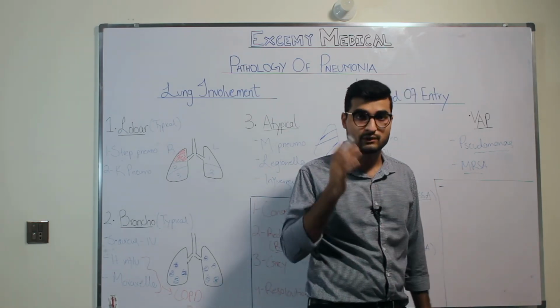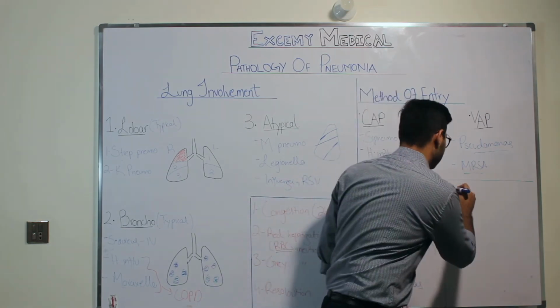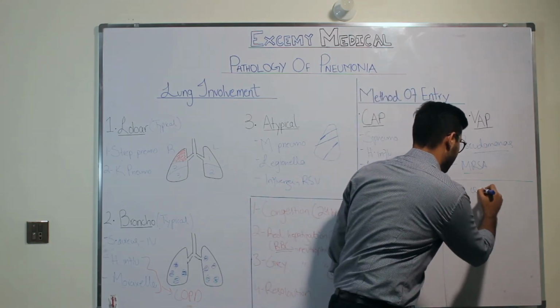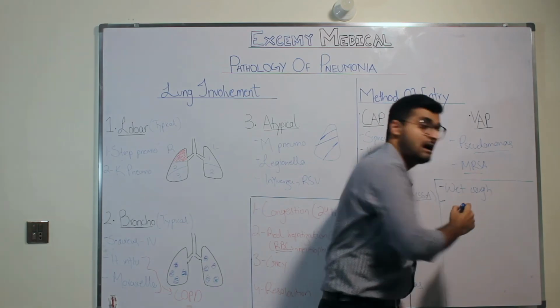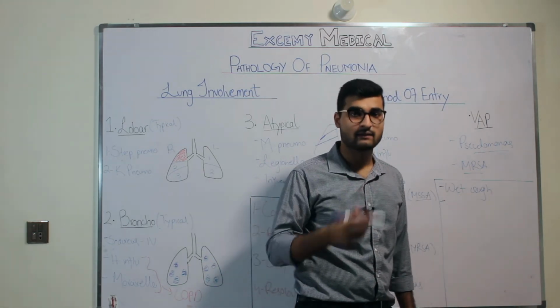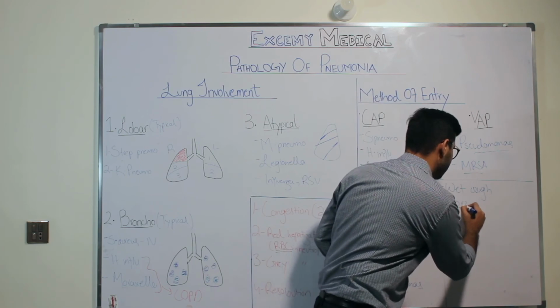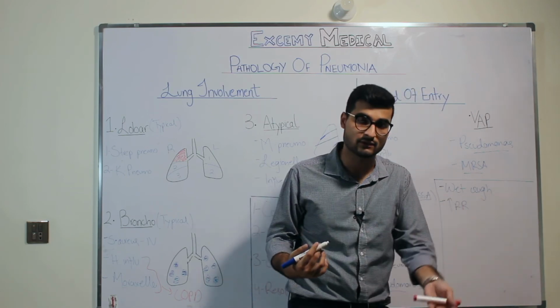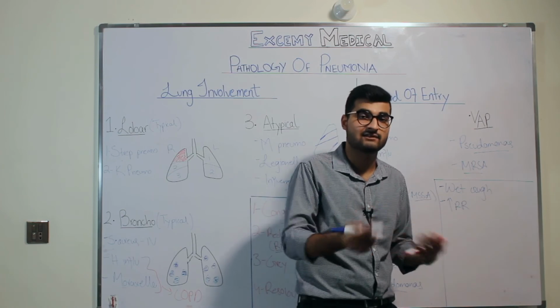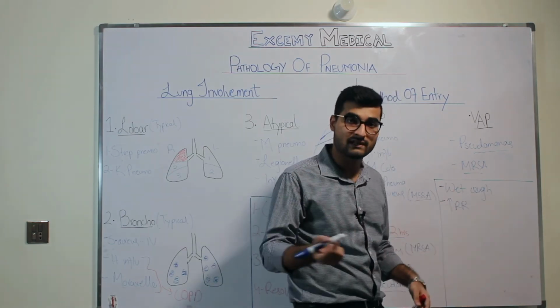The patient is going to come to you with cough and sputum production, so it is going to be a wet cough. Apart from that, the patient is going to be tachypneic, with a very high respiratory rate. This is something you will notice when they come and give you a history: their respiratory rate is increased. Apart from that, what else will you have?